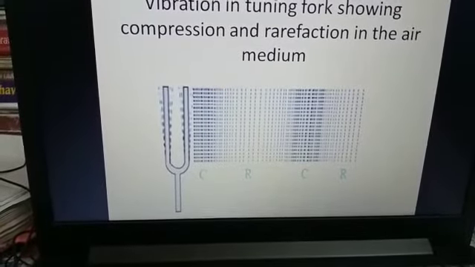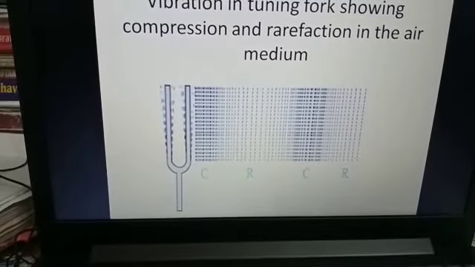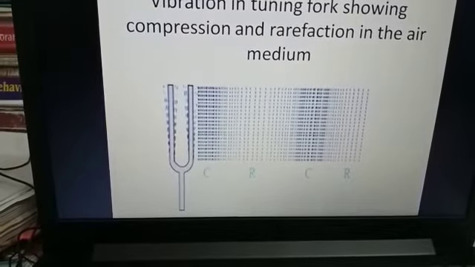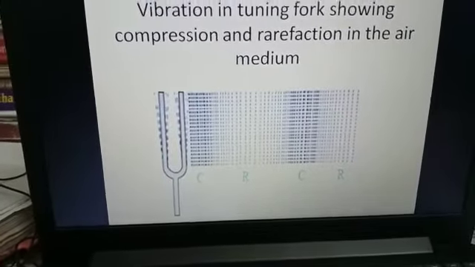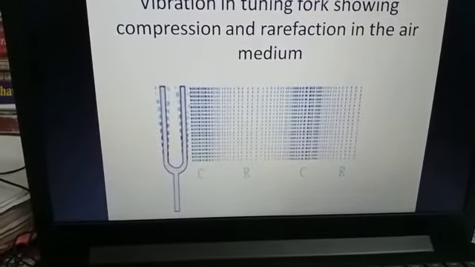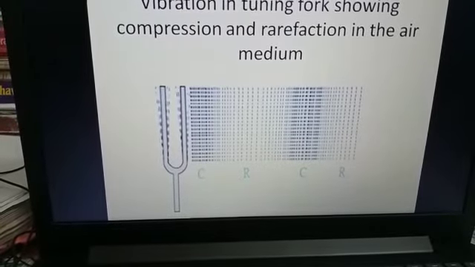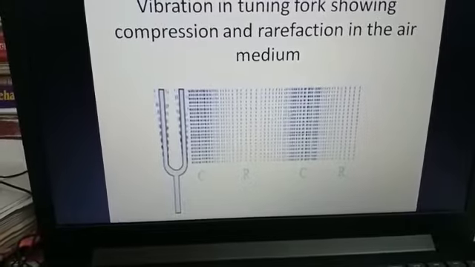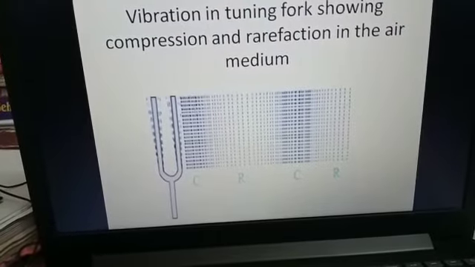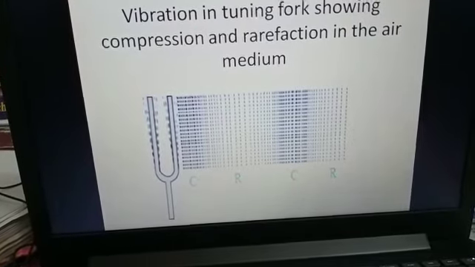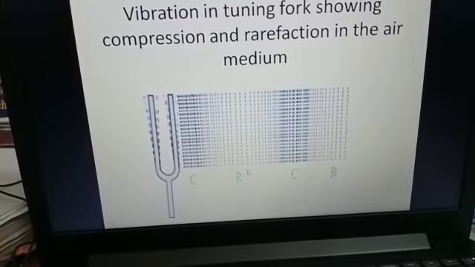that compression and rarefaction can be shown with the example of the tuning fork. You have got an experiment in your book related to this compression and rarefaction, right? So vibration in a tuning fork showing compression and rarefaction in the air medium. So when we talk, or when any object vibrates, it creates this particular compression and rarefaction parts in the air medium. You can see where the density of molecules is more, this is the compressed part or compression. And where the density is less, that is the rarefaction part.